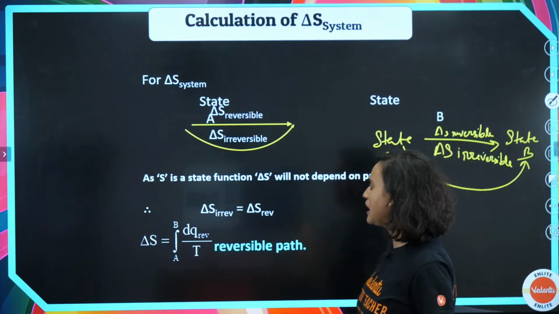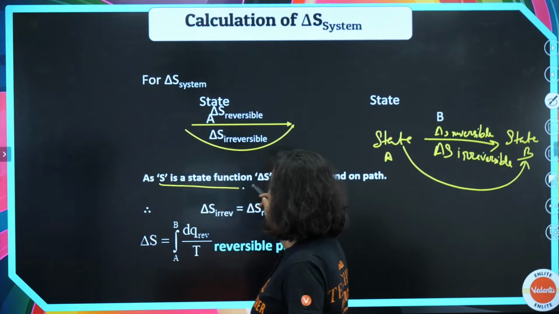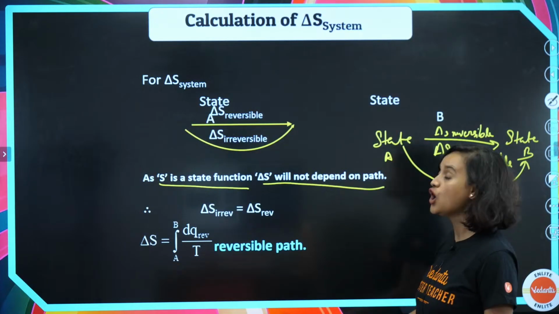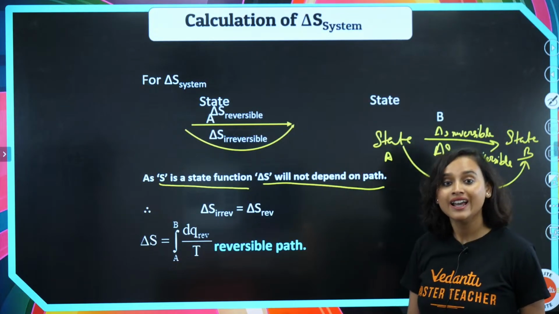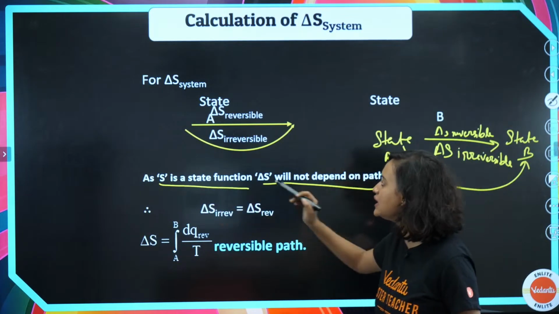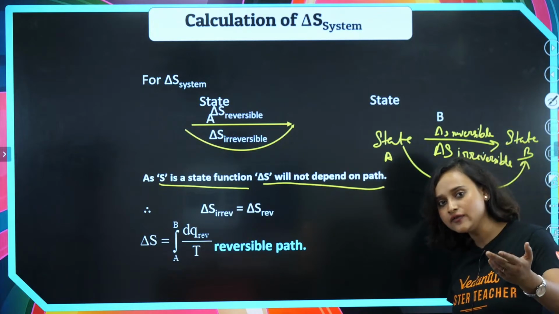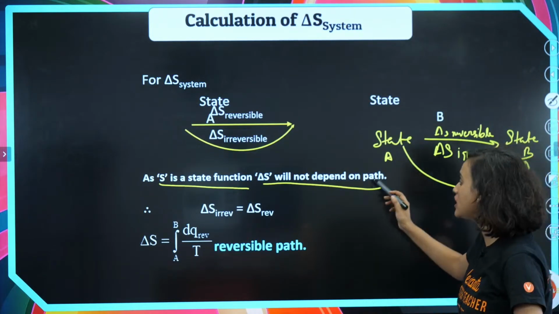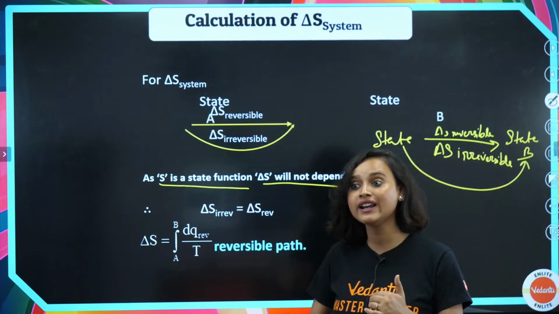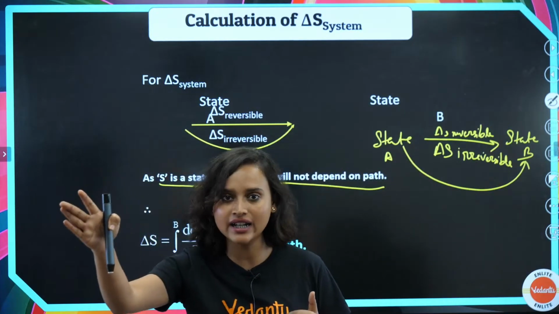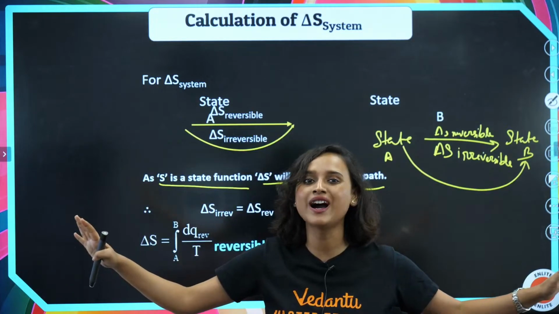Now, as S is a state function, delta S will not depend on the path. We have already read that a state function always depends on where it begins and where it ends. It doesn't matter which path you have taken.